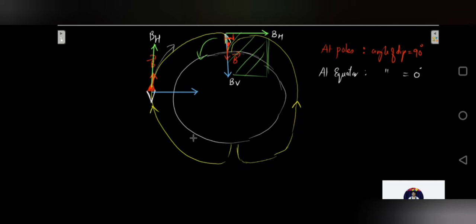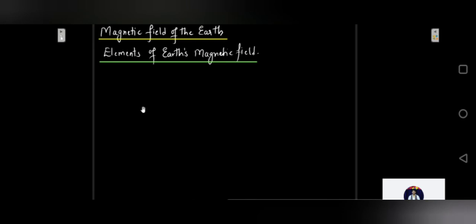So at the magnetic equator, the dip needle rests horizontally, so that the angle of dip is 0 at the magnetic equator. The dip needle rests vertically at the magnetic poles, so that the angle of dip is 90 degrees at the magnetic poles. That is this situation. At all other points on the Earth's surface, the angle of dip would vary between 0 degrees and 90 degrees. Now let us see the third component.